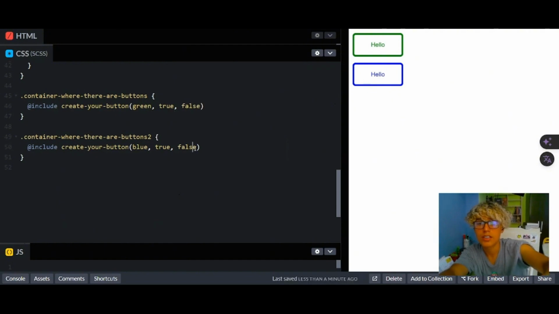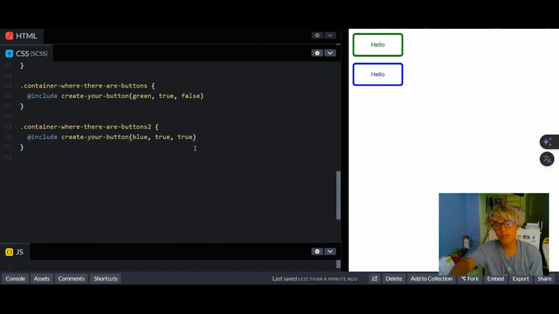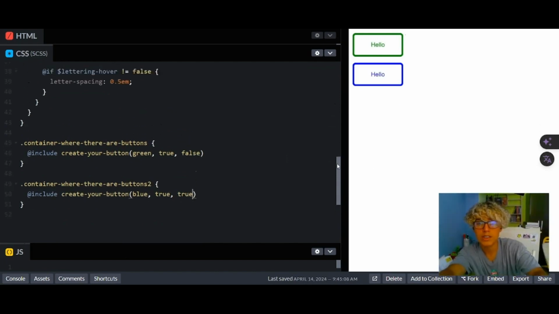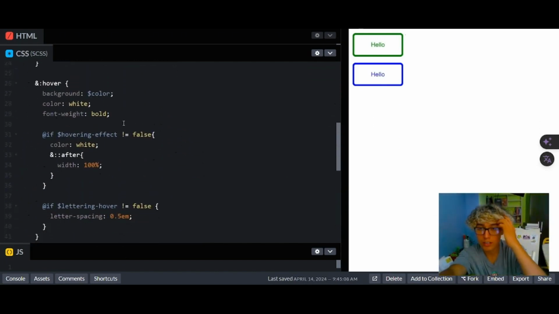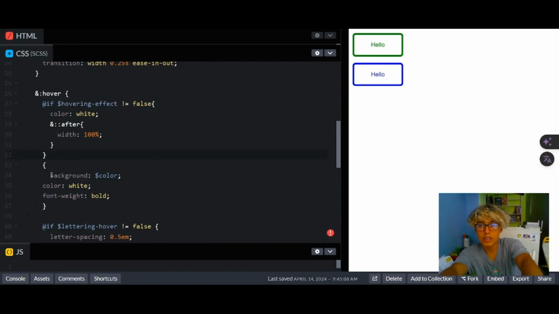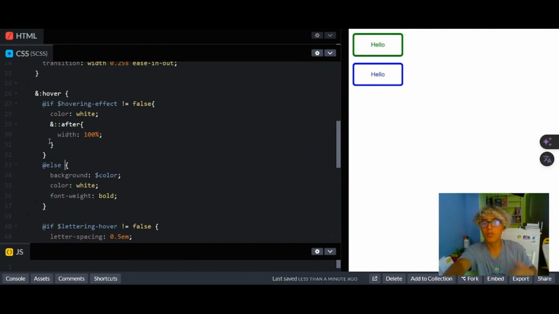And this only happens when hovering effect is not false. If it is not false, it's obvious that it is true. For now, we'll set false by default, so we'll have to specify this parameter. As you see on this green button, this is the normal hovering, and here it's getting the other hover. I am noticing it is getting both the special and non-special hover effect. Therefore, we're going to set these attributes there and an else. So if this hovering effect is not false, this will happen, but if it is true, this other bar will happen. We will see how to make this code reusability more efficient.